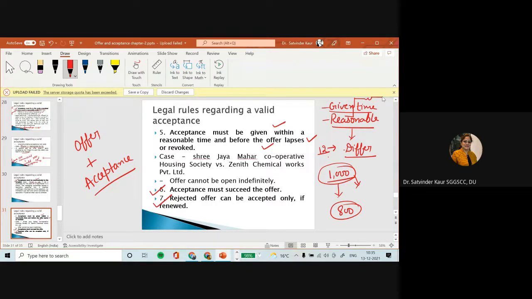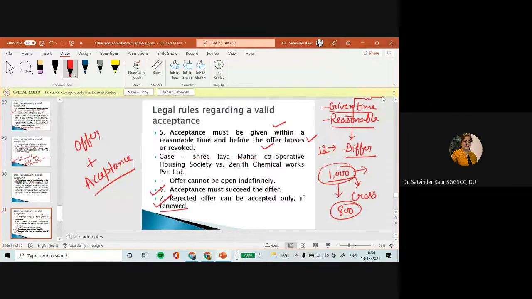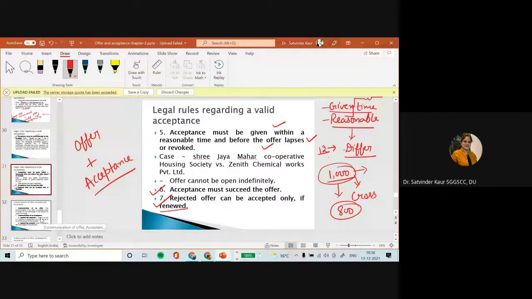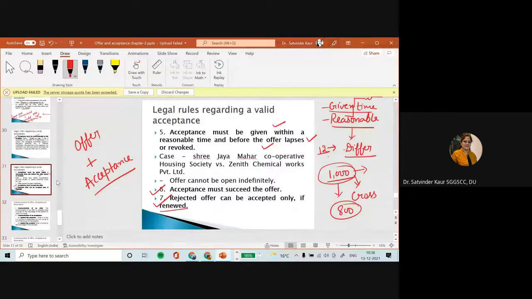And if you have made a cross offer, then also the original offer comes to an end. If you have made any negotiation or any changes in the offer, then also the original offer comes to an end. So in all these situations, if the offerer renews the offer, then only it can be accepted, otherwise not, right?